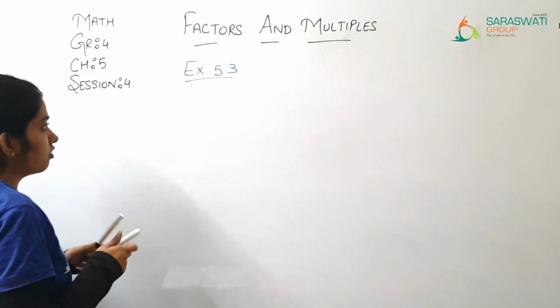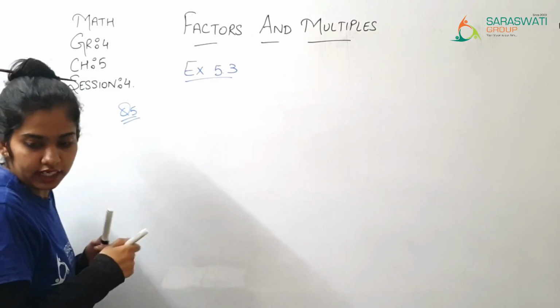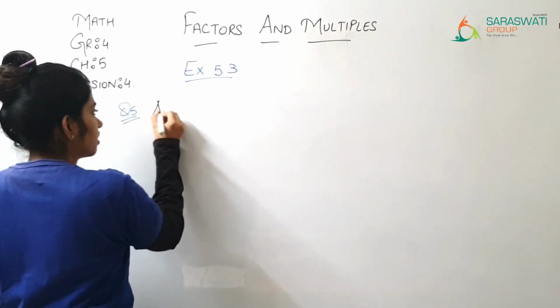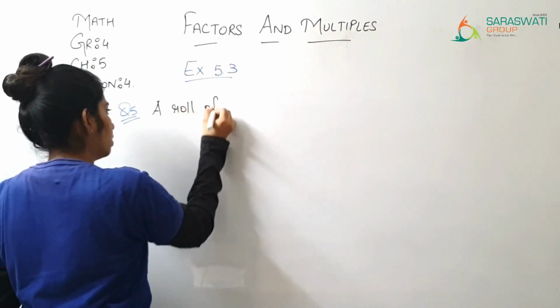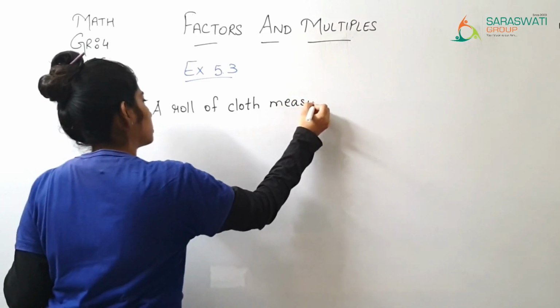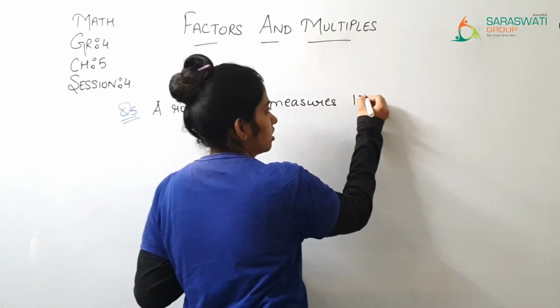Now question number 5. A roll of cloth measures 175 meter.